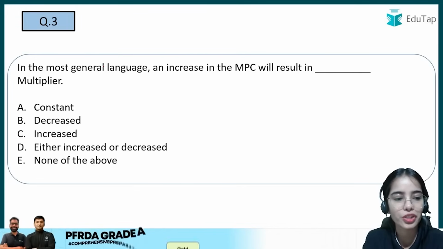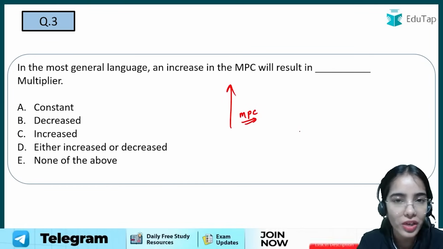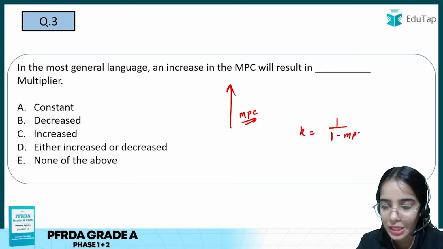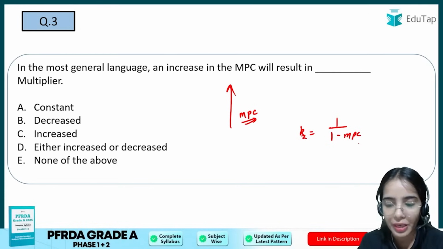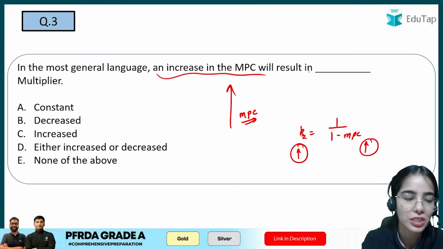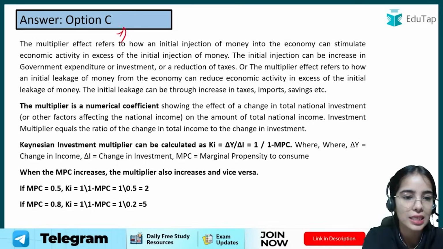Now coming to the next question, in the most general language, an increase in MPC, if the marginal propensity to consume is increasing, what will happen to multiplier? So basically multiplier is generally 1 upon 1 minus MPC. This is investment multiplier or government expenditure multiplier is 1 upon 1 minus MPC. So if MPC is increasing, the multiplier also increases. So with an increase in MPC, this will result in increased multiplier. So this is the idea. Okay, so here the C is the right answer.